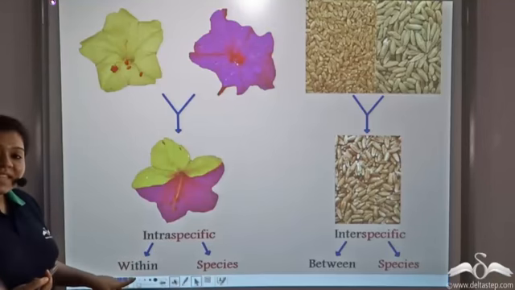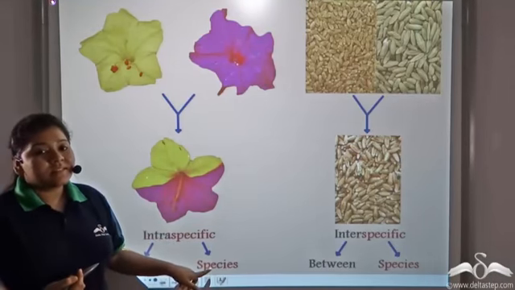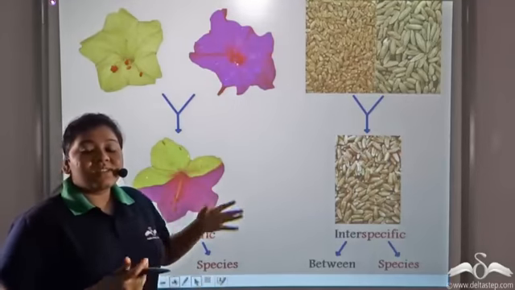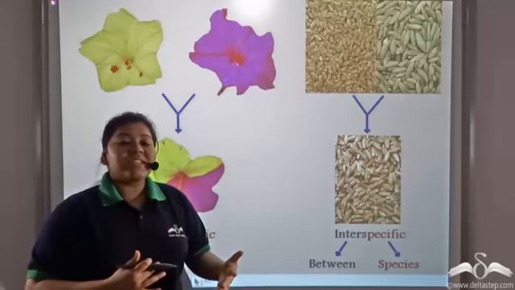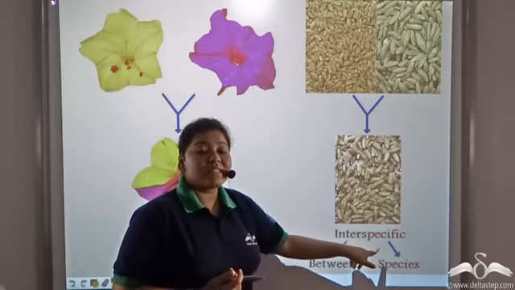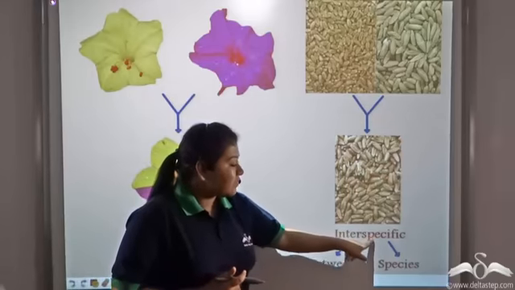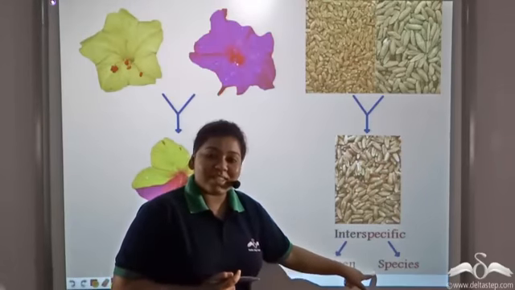Intra means within, and specific comes from the word species. Now, hybridization between two different species is known as interspecific hybridization. Inter means between, and specific comes from the word species.